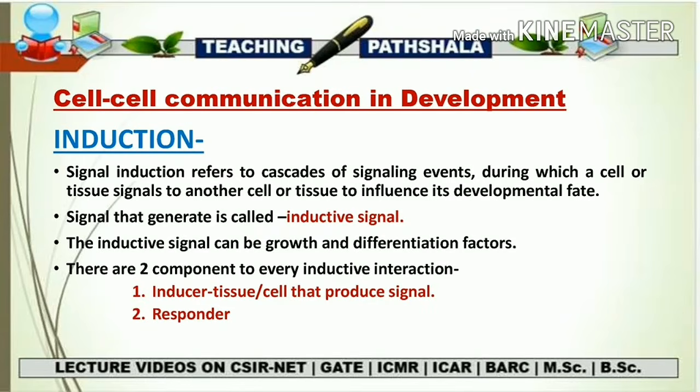So it is normally a communication between two cells or two tissues which are going to behave in a different manner after receiving the inductive signal. This inductive signal can be a growth factor or a differentiation factor. So there are a total of two components to every inductive interaction or induction process. The first is the inducer, which may be a tissue or cell that produces a signal, and the second is the responder of that induction.